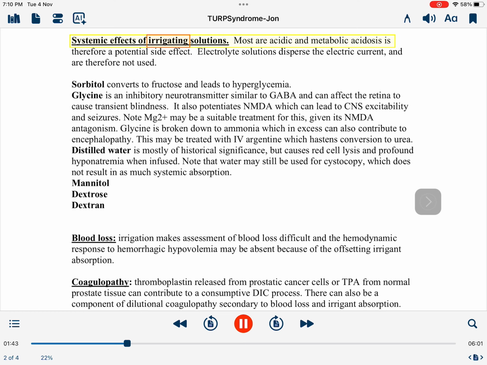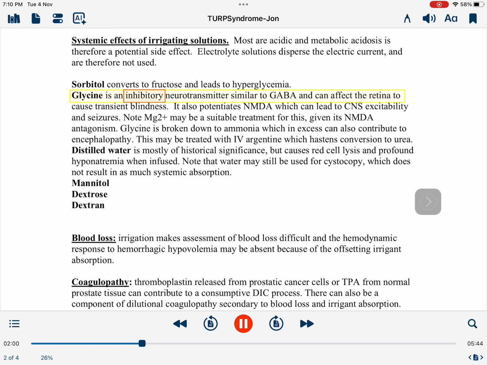Systemic effects of irrigating solutions. Most are acidic and metabolic acidosis is therefore a potential side effect. Electrolyte solutions disperse the electric current, and are therefore not used. Sorbitol converts to fructose and leads to hyperglycemia.